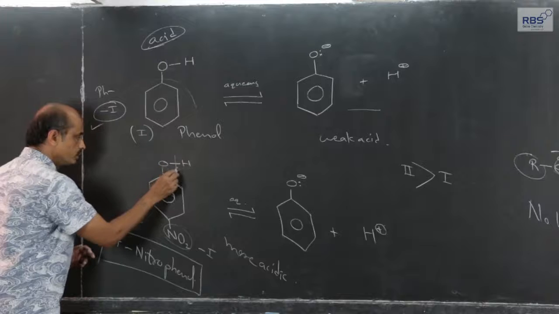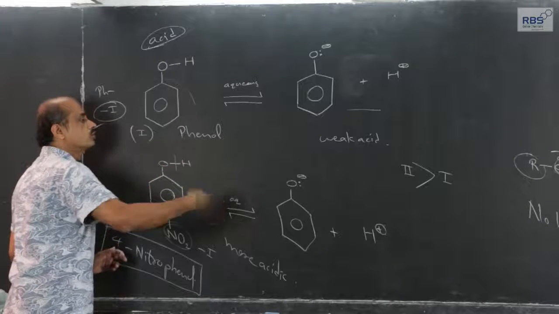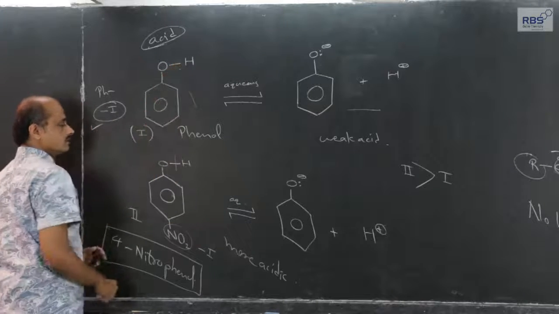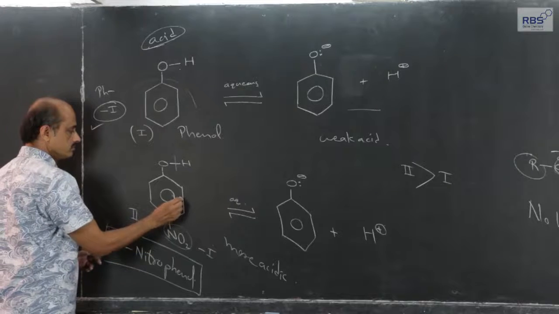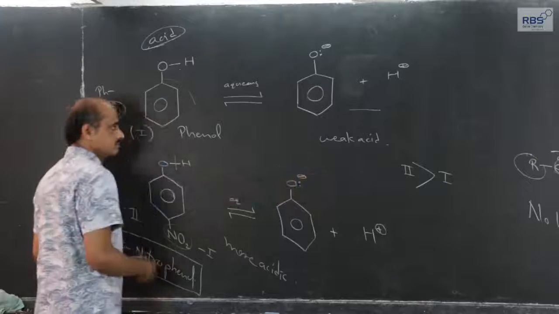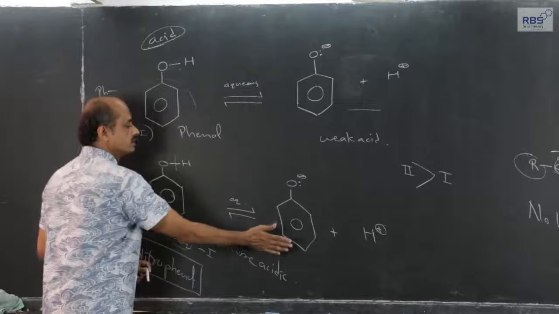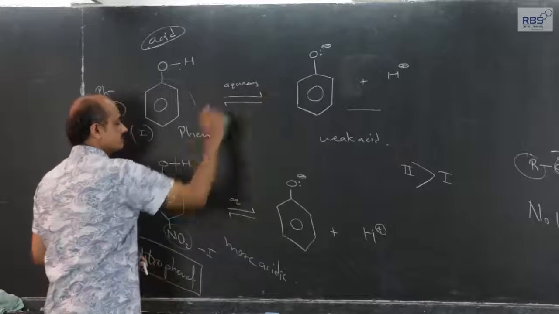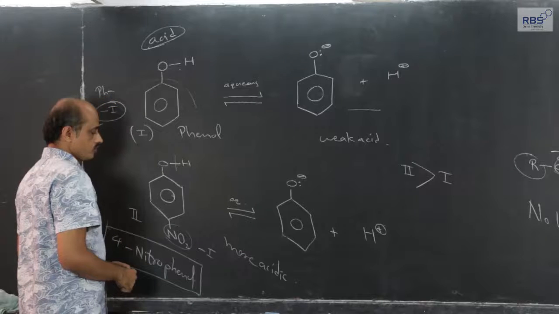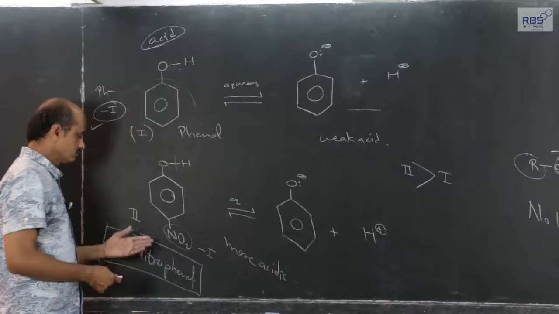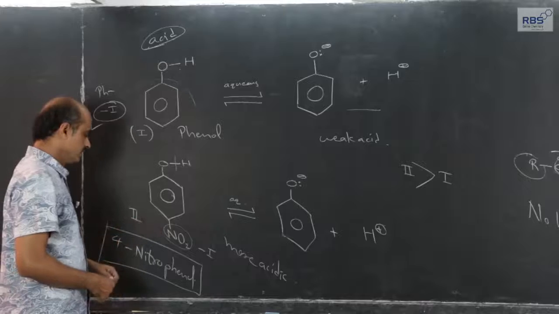Therefore, the OH bond becomes still more polar than this, and when dissolved in water, the number of free H plus ions will be more in this case than in this case. So again the acidic nature can be explained by using inductive effect.